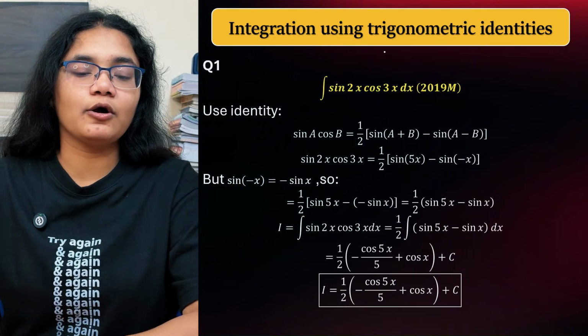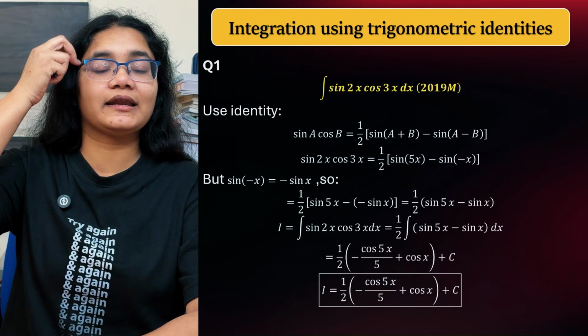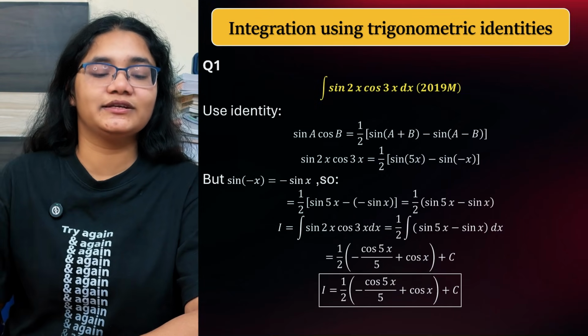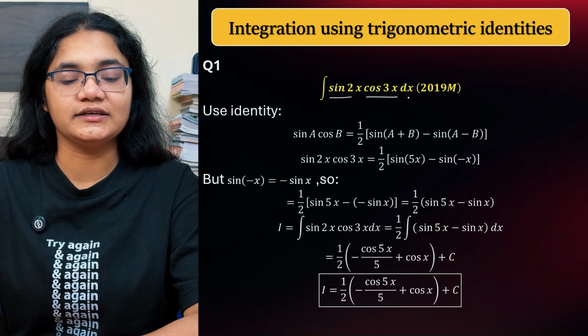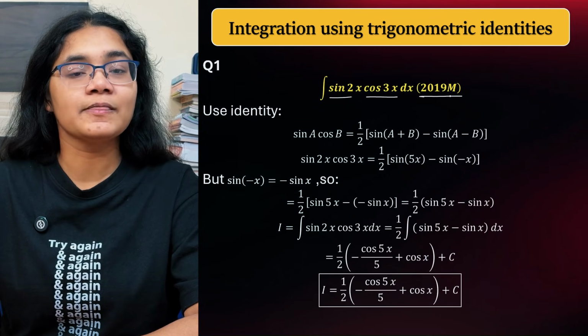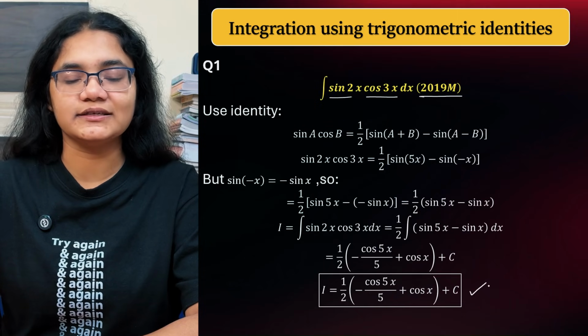Next, if I talk about integration using trigonometric identities, okay, so there are so many trigonometric identities, based on that also many questions can be asked. So one of them is sin 2x cos 2x dx. This was asked in 2019 March, so I have solved it in detail. You can definitely check it out. The final answer is given here.